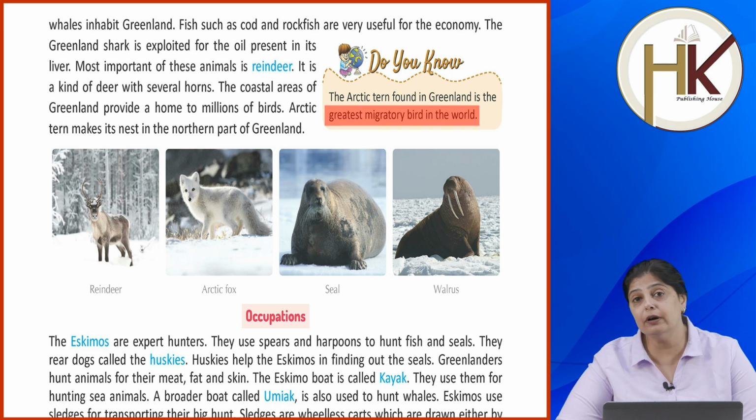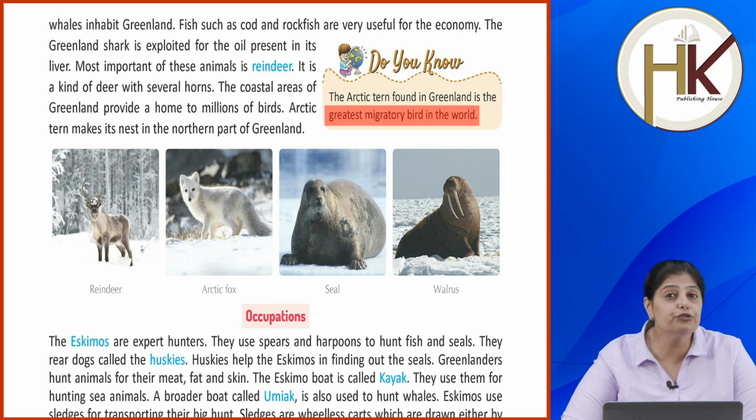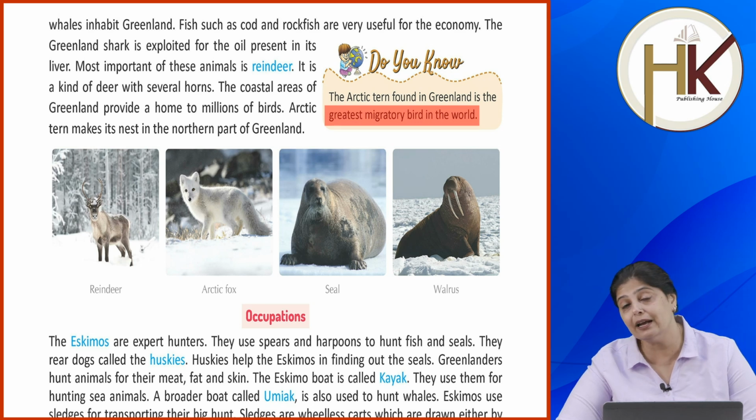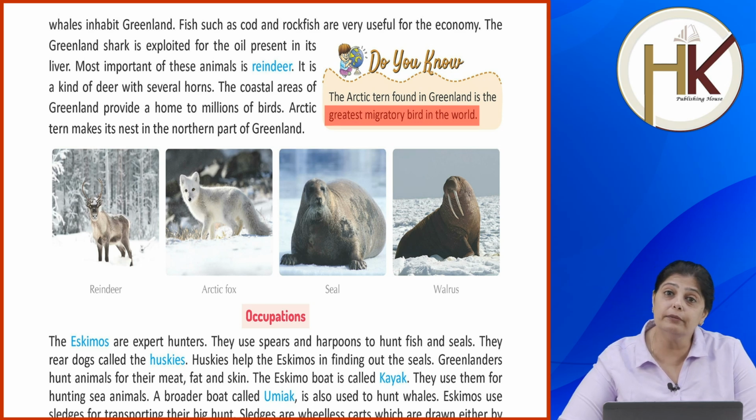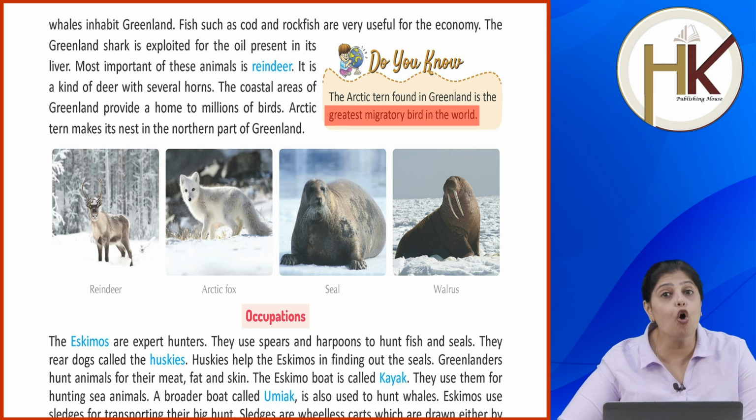This is a bird which, in extreme cold, in winters, migrates and goes to other areas. And you know what, this bird can fly a long distance at a stretch, without stopping. It can fly for hours. And as soon as the season ends, it returns back.